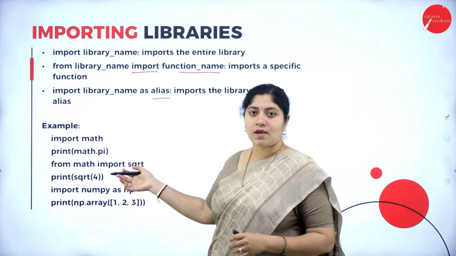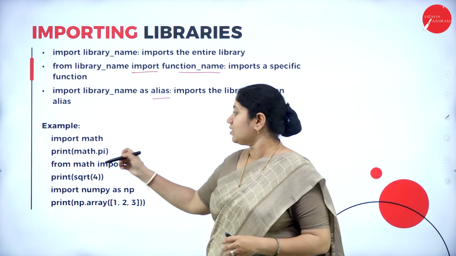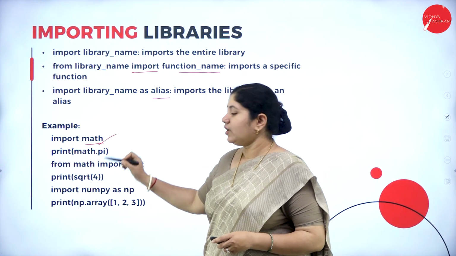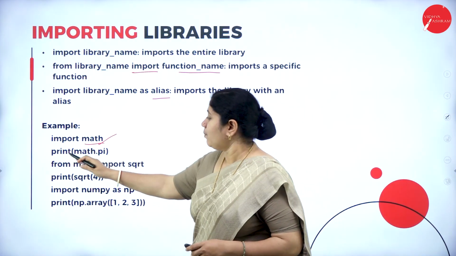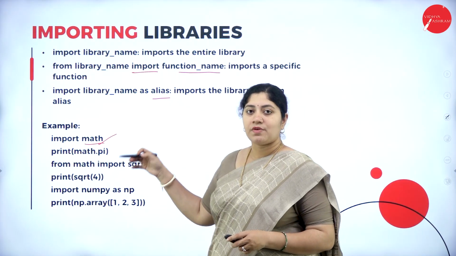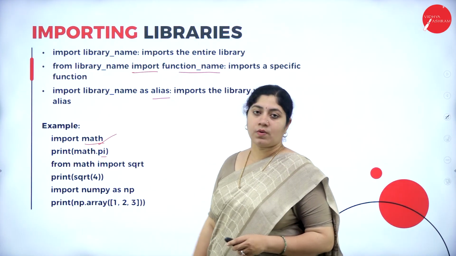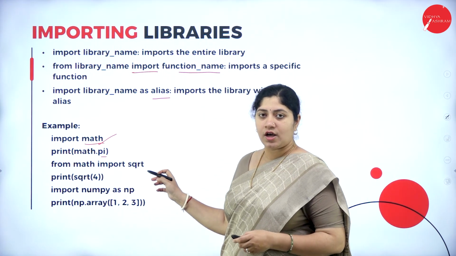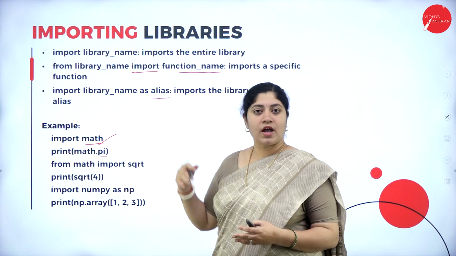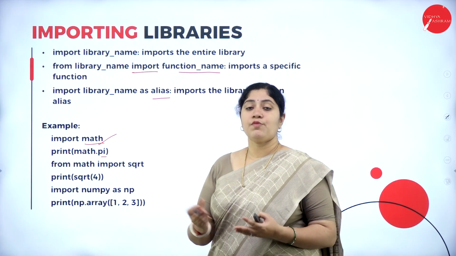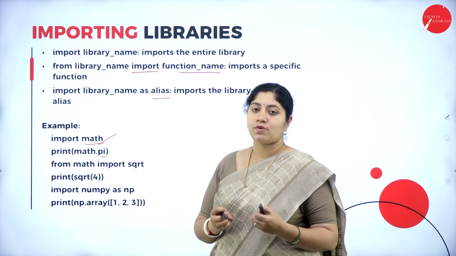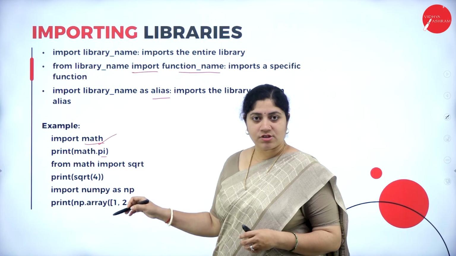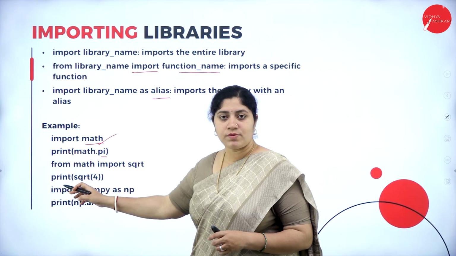Now let's see an example for importing a library, that is import math. So this is the name of a library. Now what do we need from that library? Print of math.pi. From that library I need pi. Okay, so what is the syntax? From math import pi. Now pi is done. Again, from the same math library, if I want to retrieve sqrt, that is square root, again I have to go with from math import sqrt, and what it has to print?